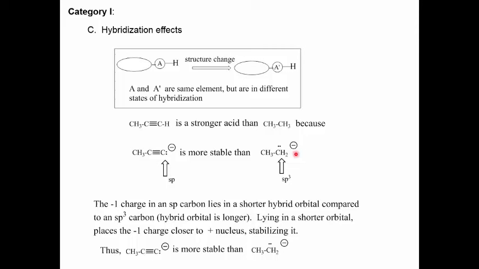It's farther away from the positive nucleus and thus will be less stable. Because the alkyne conjugate base is more stable than the conjugate base from the alkane, the alkyne, propyne, will be a stronger acid than ethane.